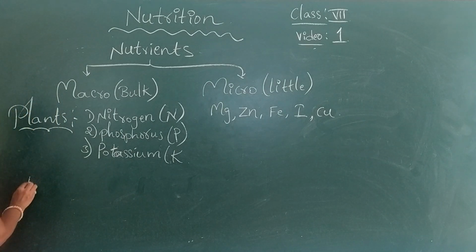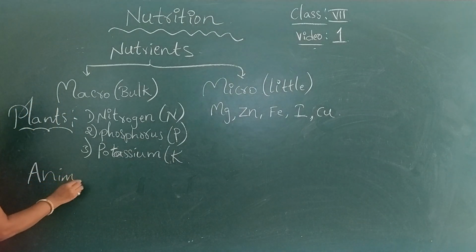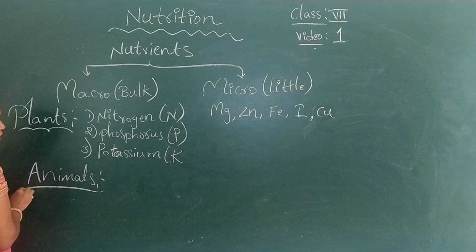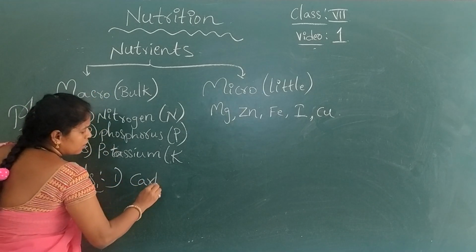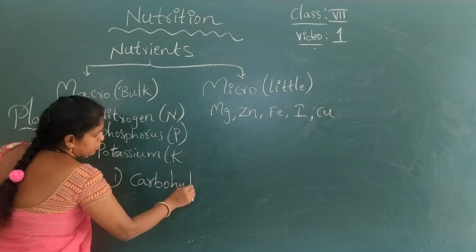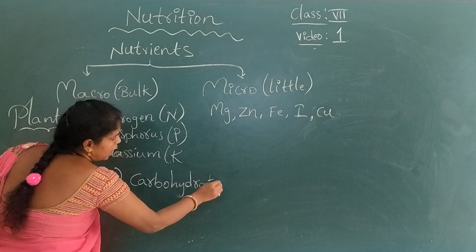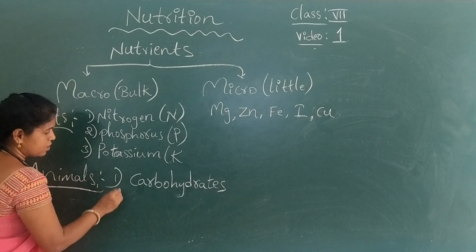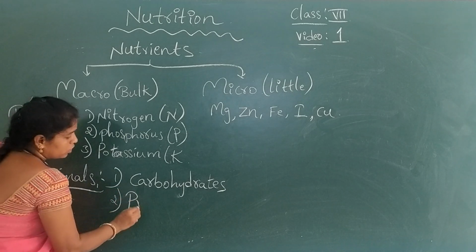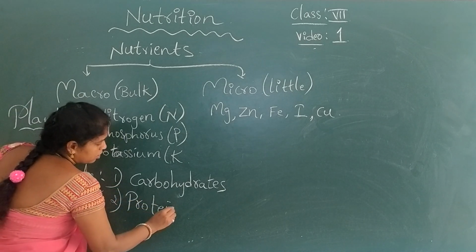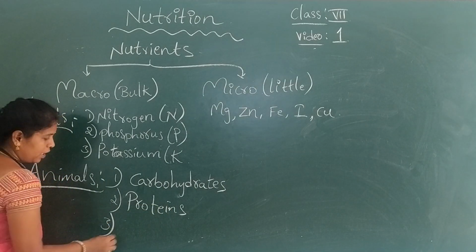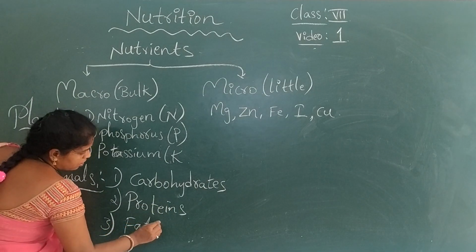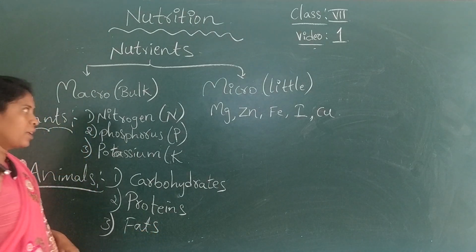Then in animals, what are the macronutrients required? Number one, carbohydrates, also called sugars, are required in our body in larger quantities. Number two, proteins are required in larger quantities. Number three, fats are required in large quantities.